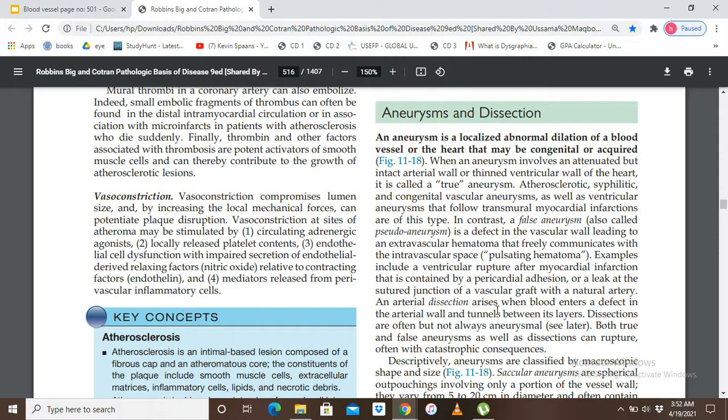There is a major difference between aneurysm and dissection, okay. So what is dissection? An arterial dissection arises when blood enters a defect in the arterial wall and tunnels between its layers. If a defect occurs in the arterial wall and blood enters and tunnels between its layers, then we call it dissection. I will show you the diagrams which will further clear your concepts. Now, dissections are often but not always aneurysmal. Both true and false aneurysms, as well as dissections, can rupture, often with catastrophic consequences.